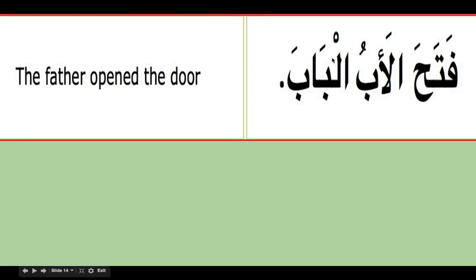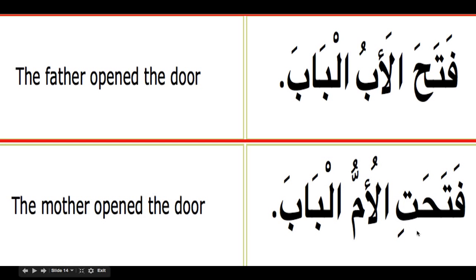So here we got fa'al, fa'il and maf'ulun bihi. If you see, fa'al ending with fatha, fa'il with dhamma, and maf'ulun bihi with fatha. Fataha means he opened. So who opened? Al-abu. The father opened what? Al-baba. We don't say al-babu, it is al-baba. So fatahatil ummu. Who is the fa'il here? Fataha, see, this is third person. If it is fatahta, that means you opened. But if it is fatahatil, we need to look for the fa'il. So we see here al-ummu. So she, that is the fa'il, the mother. Fatahatil ummu al-baba.